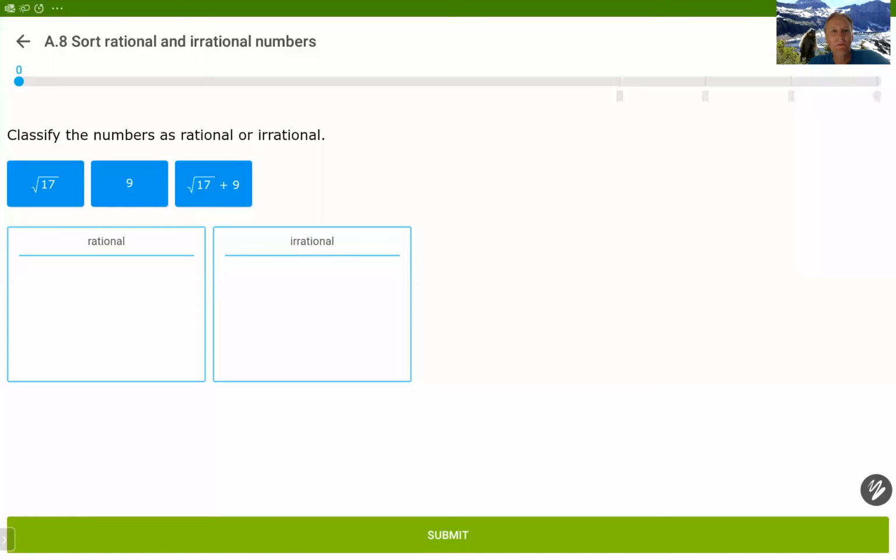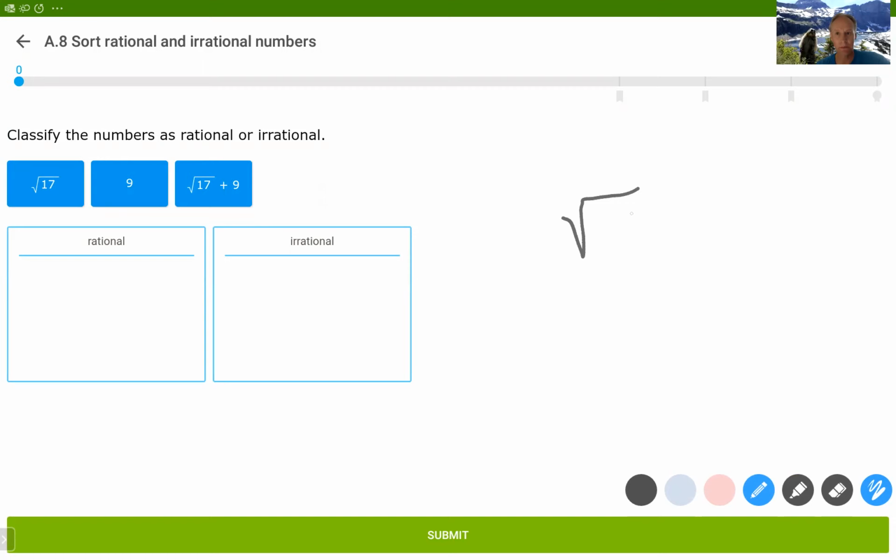Hi, everybody. We're almost done with the A section of IXL. This is about irrational versus rational numbers. And there's basically two ways to get an irrational number. One of them is to take the square root